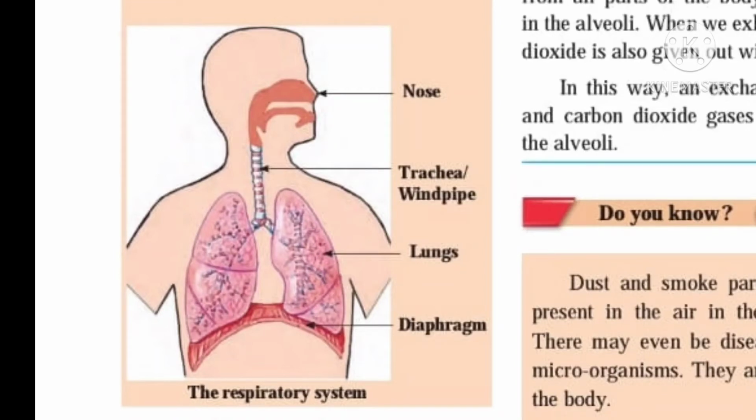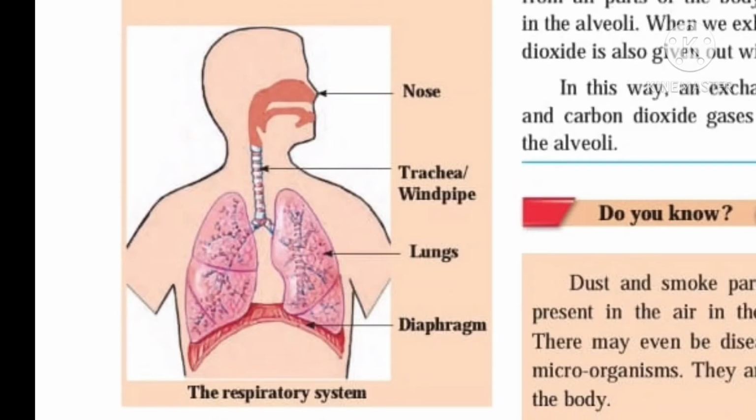The air that we inhale goes into the trachea and through its branches into the lungs. These branches divide further into smaller branches in the lungs.